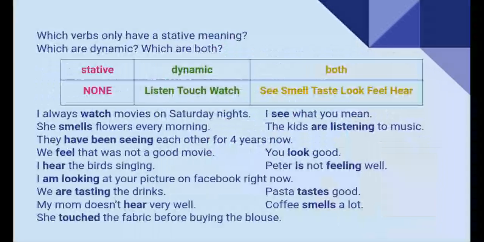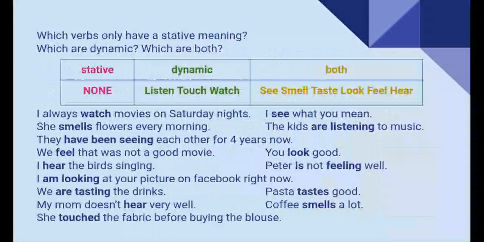Look at the next one. Pasta tastes good. Here is a stative verb. Very good. And here we're just talking about the flavor. My mom doesn't hear very well. That is a stative verb. It's not something voluntary, it's an ability.